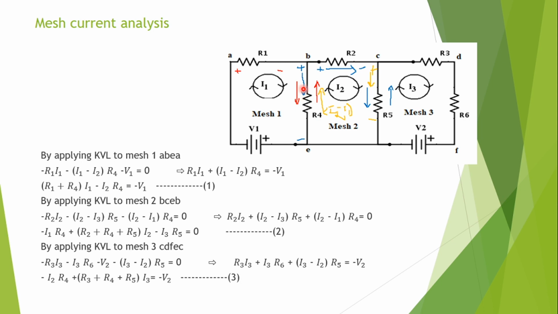It is the value of the resistance common in the branch to mesh 1 as well as mesh 2. Now in mesh equation 2, the I3 coefficient is the value of the resistance common to mesh 2 and mesh 3, R5.